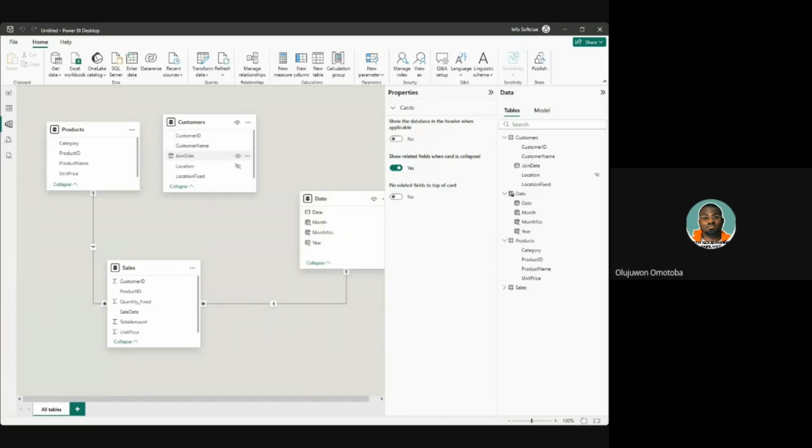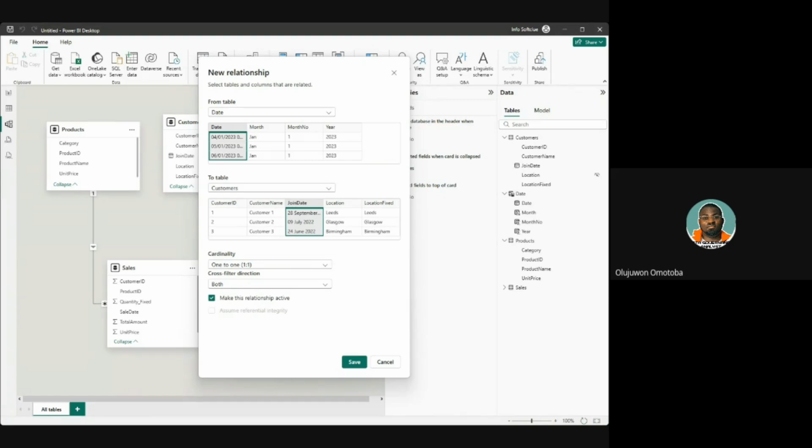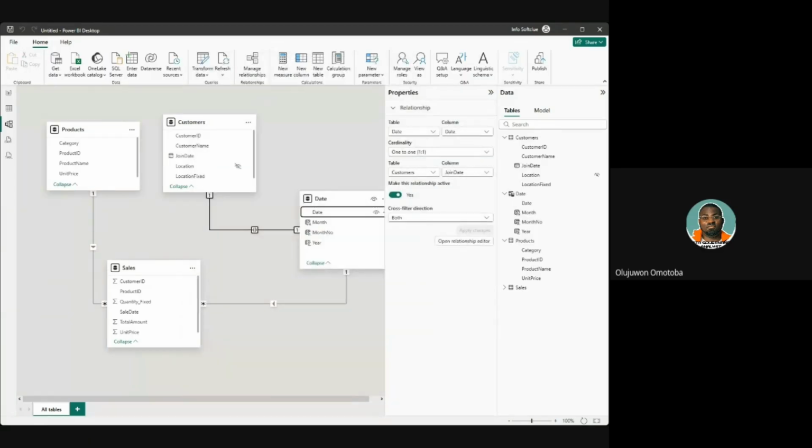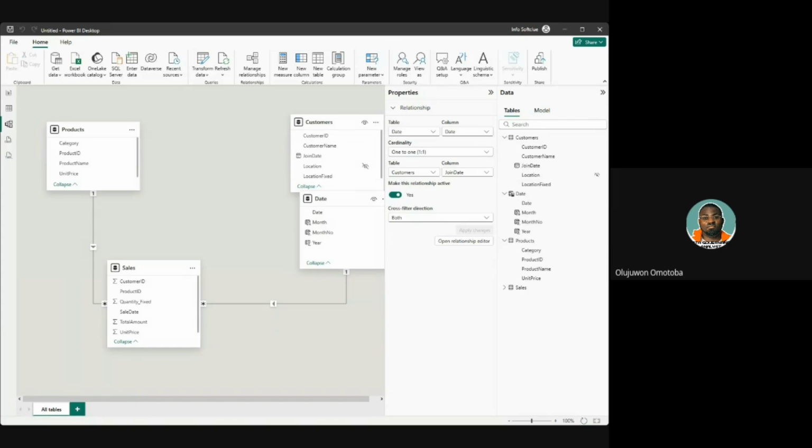Even this one can still be connected to date. Remember, we still have a date column in this customer table, which is not related to anyone. It's just looking like an island. So we can connect the date table to this and form another relationship, and based on the system's intelligence it tells us this is a cardinality of one-to-one. You don't have to worry much about direction or filters. The system will let you know the cardinality of that relationship. For instance, the relationship between customer and date is one-to-one, while the relationship between date and sales is many-to-one. Now we have all relationships complete, ready for visualization.